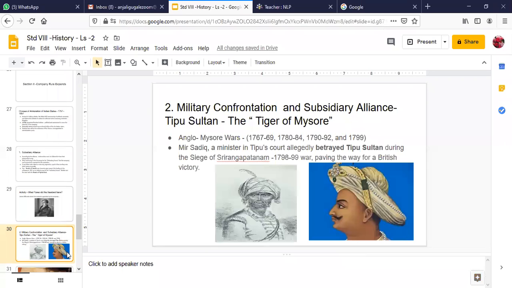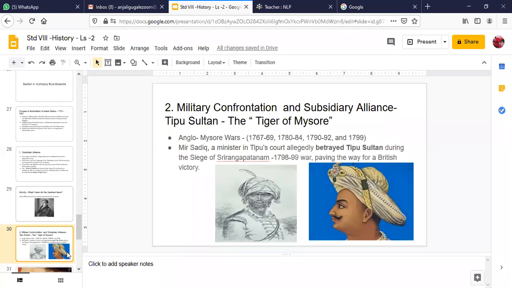Now let's move ahead. Now we will start with the subsidiary military confrontation and subsidiary alliance. As I was telling you, children, you have already understood what the subsidiary alliance was. Now, how it was not easy for the British East India Company to confront Tipu Sultan of the Kingdom of Mysore. We are going to cover that now. We have studied in your previous class also about the Anglo-Mysore wars. There were 4 wars. You can see, children, 4 wars happened between the Kingdom of Mysore and the British East India Company. I have mentioned the years.